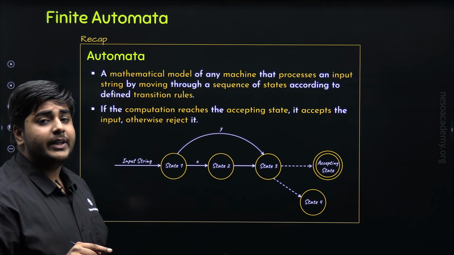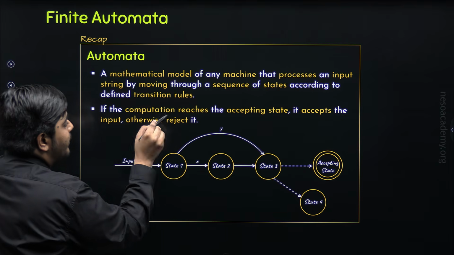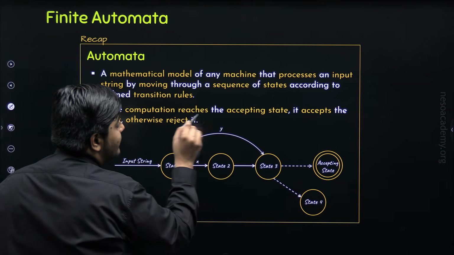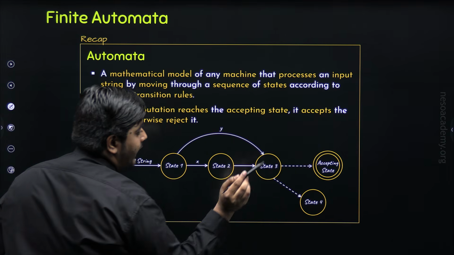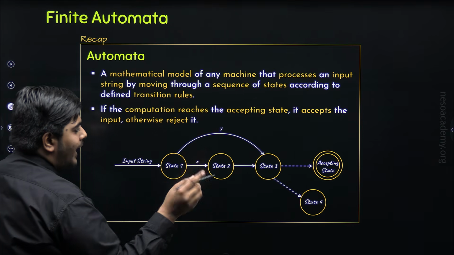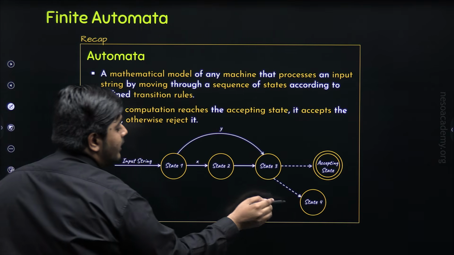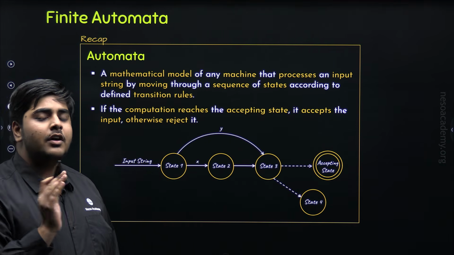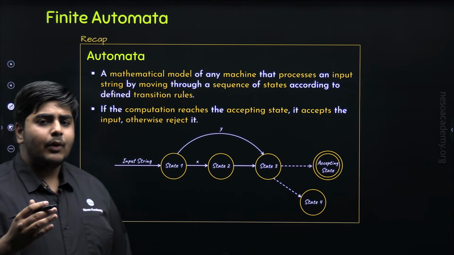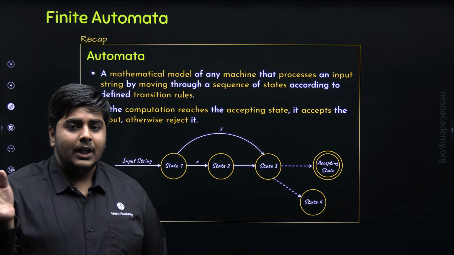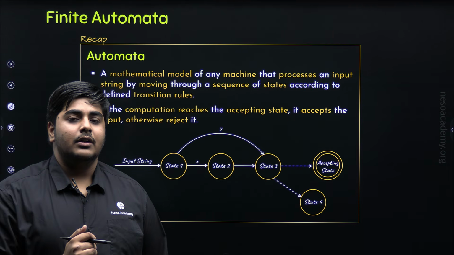And in finite automata also, if the computation or the processing of this input string reaches the accepting state, it means our input string is accepted. Otherwise, our input string is rejected. So I hope you are clear with the basics of finite automata. Now let's talk about that slight change between finite automata and automata in general.